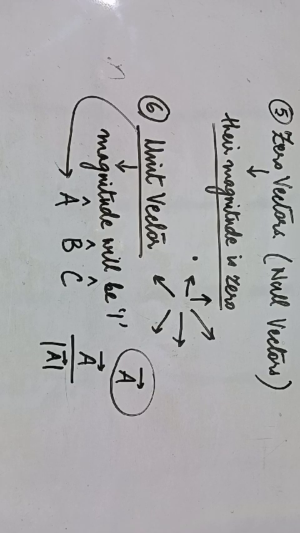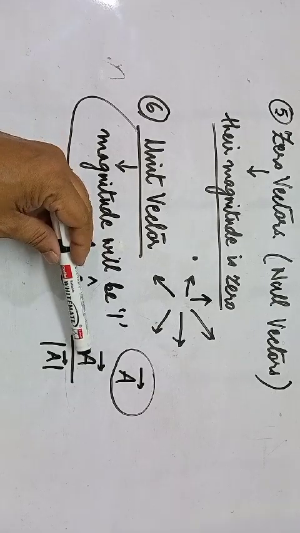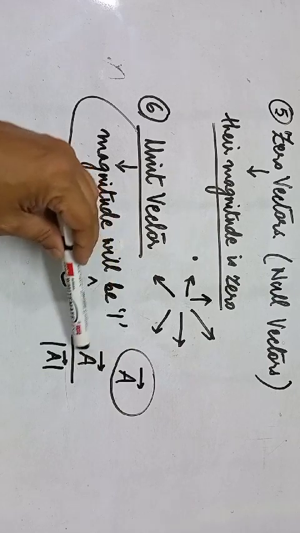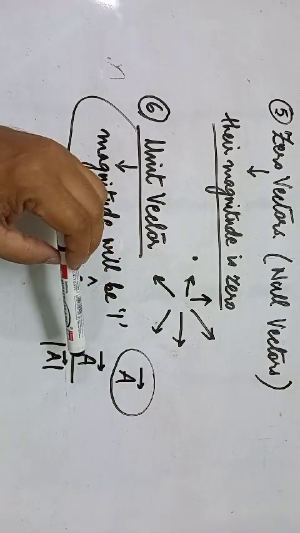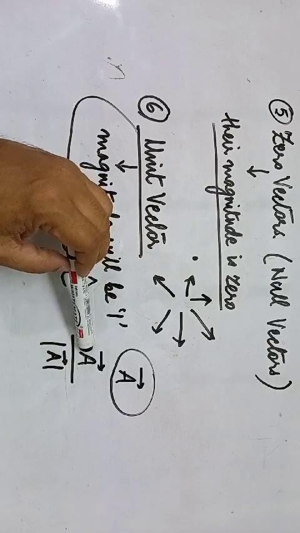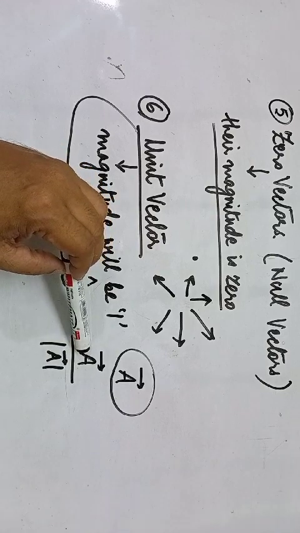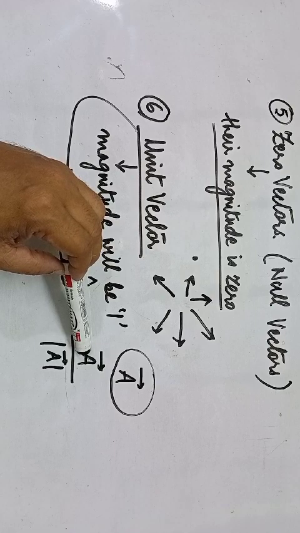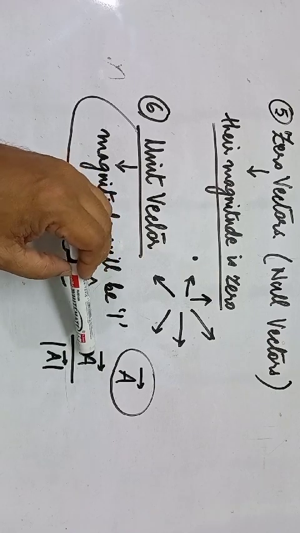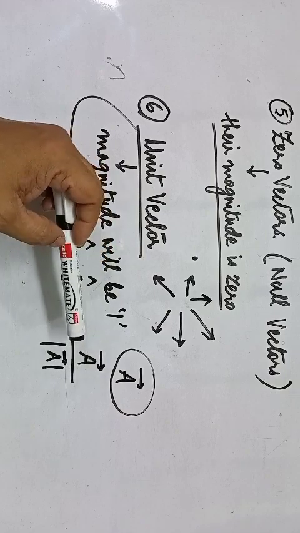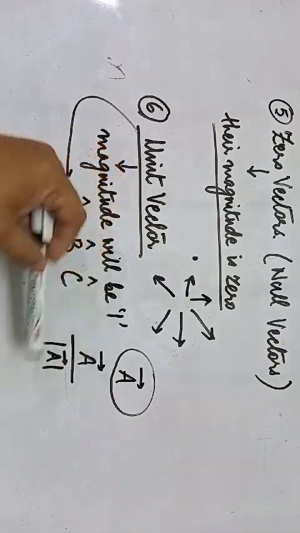Let's understand it like this. The numerator is the vector itself, so it has both magnitude, which is not 1, and some direction. Now imagine the magnitude is, let's say, 20 units, and I divide the vector by that 20 units.